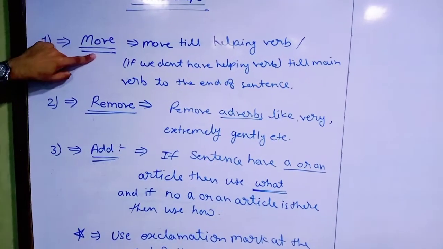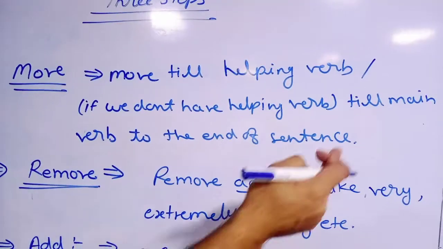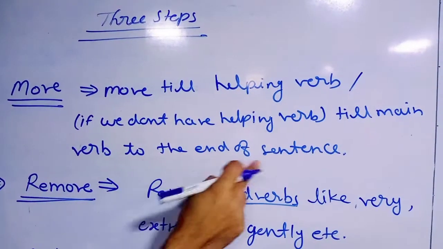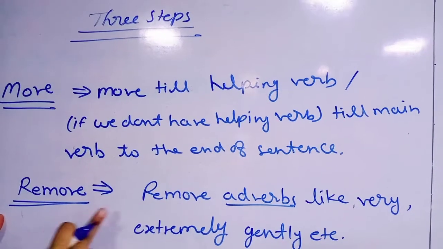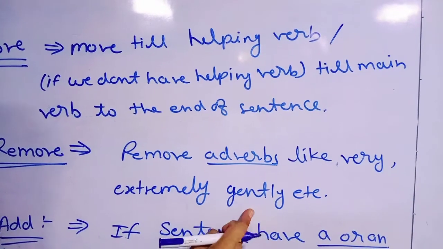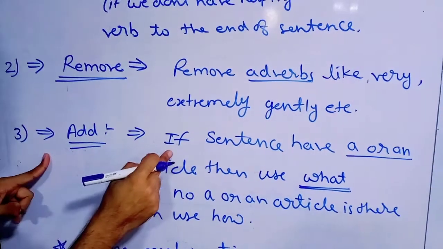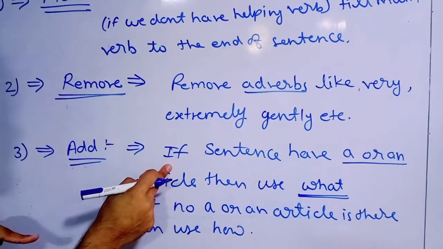The first one is move till the helping verb, and if you don't have a helping verb, till the main verb to the end of the sentence. Second one, remove adverbs like very, extremely, gently, etc., whatever we are having. And the third one is we are going to add something to our sentence.